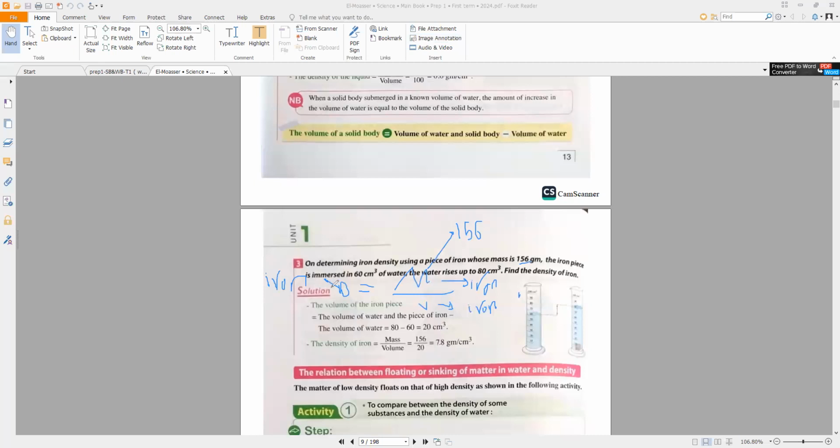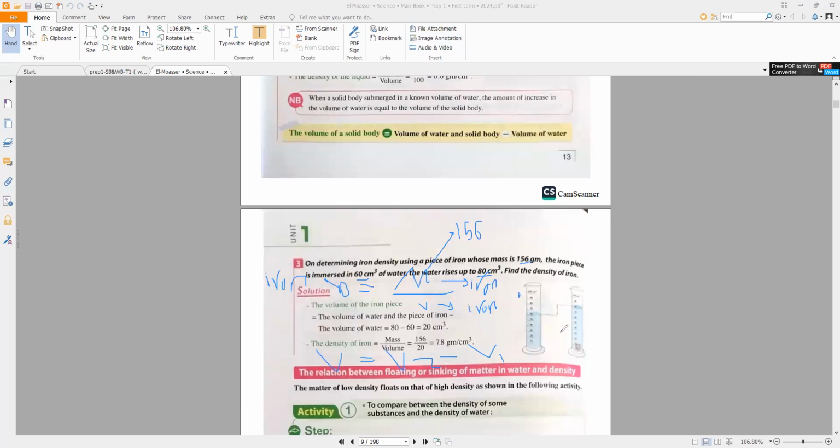You have the volume of water, which is 60, and the volume of water after putting the iron in it, which is 80 cubic centimeters. So you must calculate the volume of iron. The volume of iron equals V2 minus V1. V2 is the volume of water and iron together.